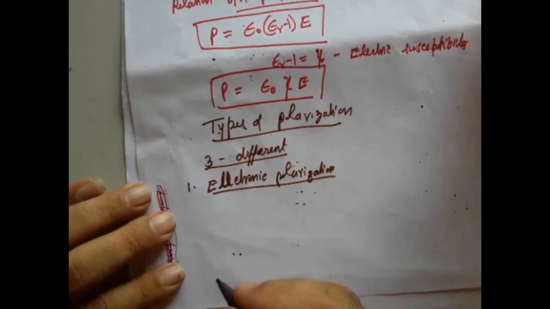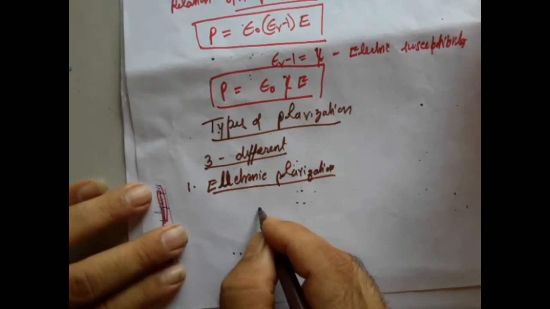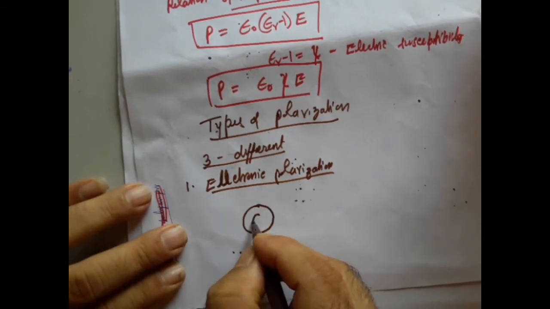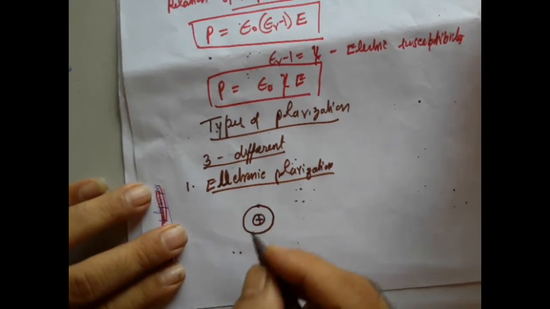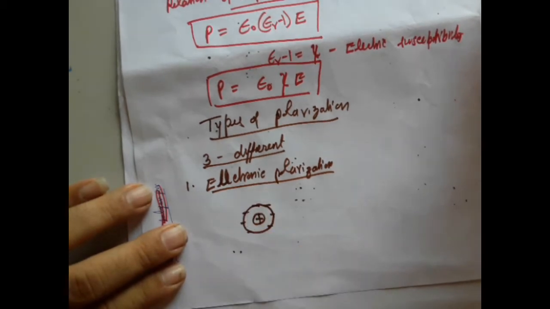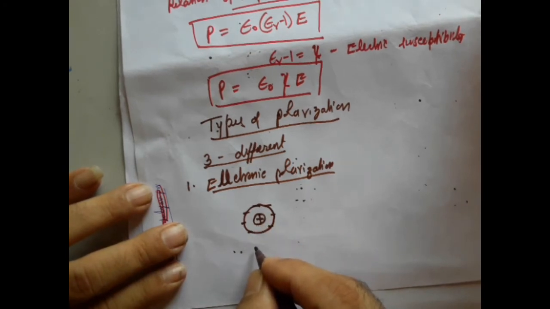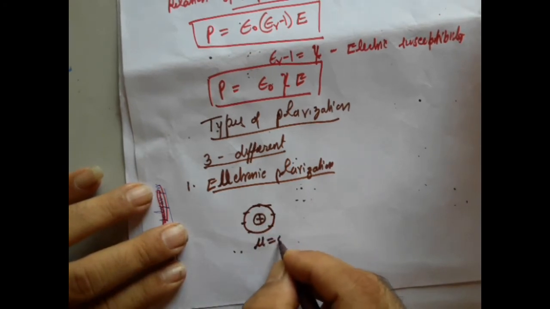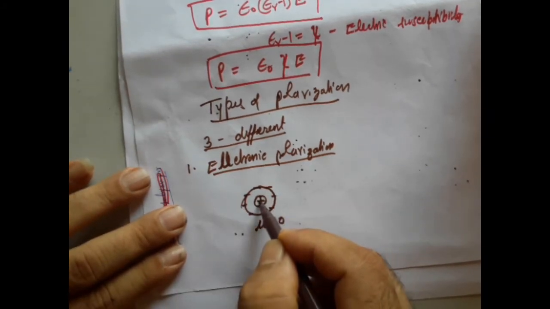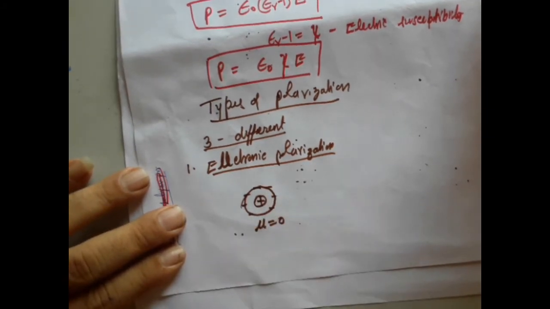So what is electronic polarization? Let me try to consider an atom. An atom has a central nucleus which is positive in charge, and electrons are around. These are the electrons moving around the given nucleus. Now if I ask you what is the net dipole moment of this molecule, it is going to be equal to 0, because all the effective charges of the electrons and the positive charges are going to overlap.